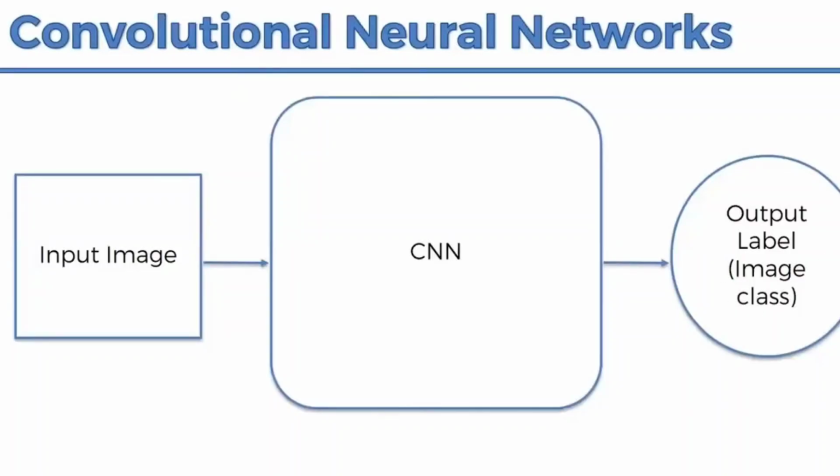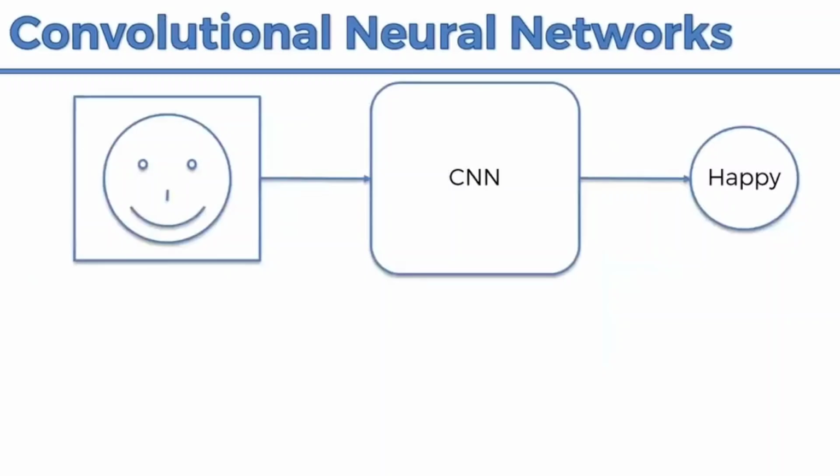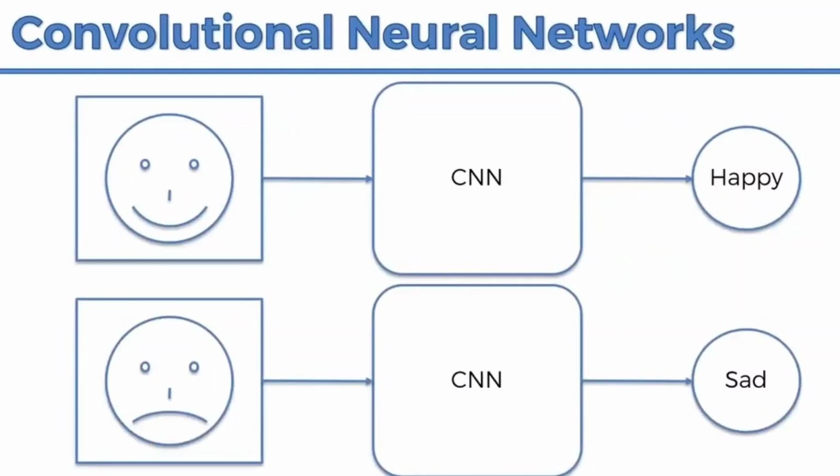This image is called this one. This image is called this one. You train in that way. For example, you train this image to the CNN as happy, and this image as sad. As you train it as sad, it stores it as sad only. If you train it differently, with some other expression, it will store according to that. Whatever way you give the information, it is going to store.